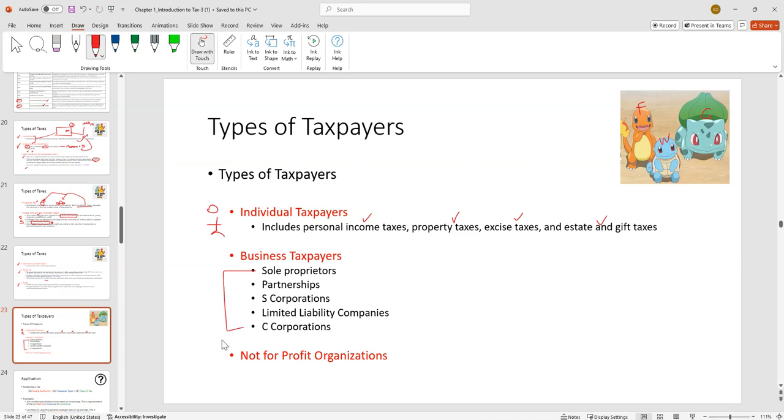Then business taxpayers, which we'll talk about in this class: if you're a one-man show, if you have multiple owners, if you want to be an S Corp, an LLC, or a formal C Corp. And then there's also not-for-profit organizations, which have to file informational tax returns. They don't actually owe tax.